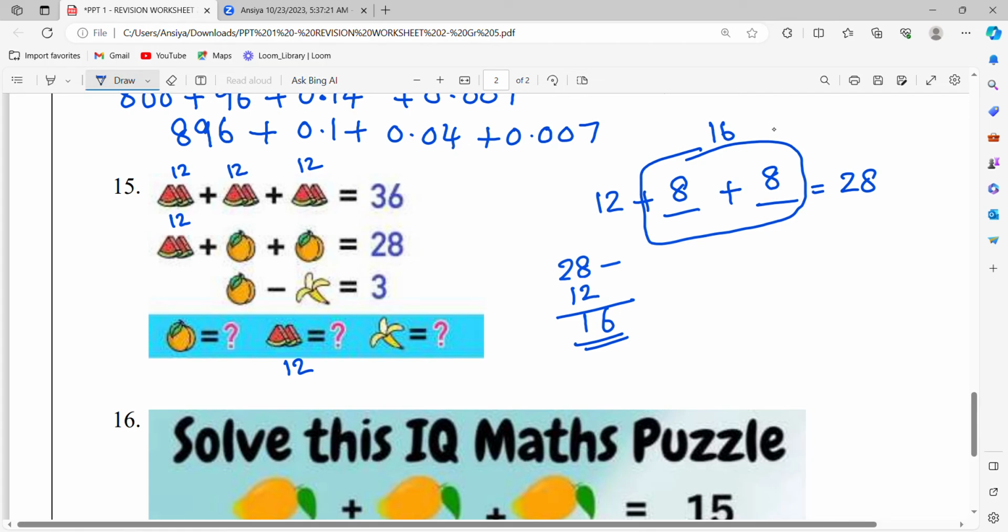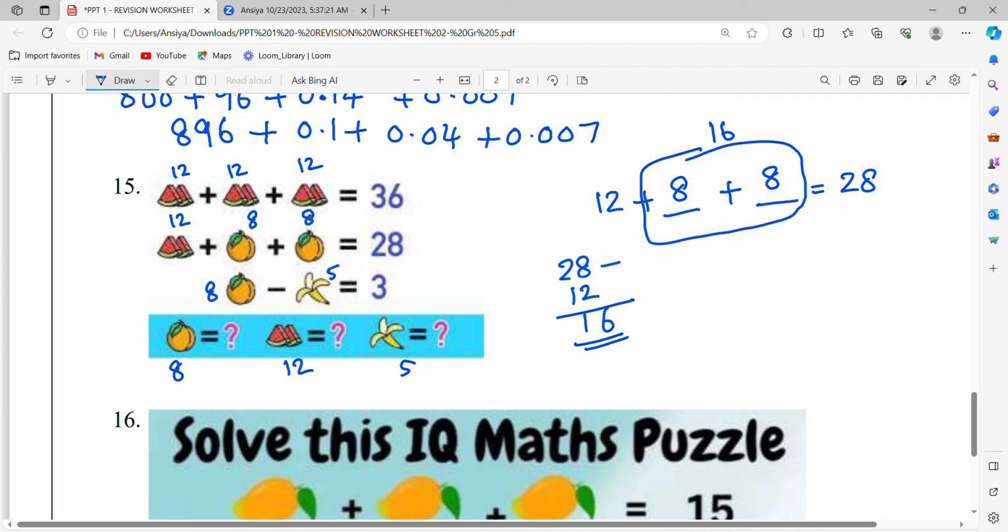Okay, so first you check what's 28 minus 12, you get 16. We cannot say one peach is 16. There are two peaches, two fruits, so both together are 16, so it's half and half. So this is 8 and then 8, so down also 8 and here also 8. Now the third line, 8 minus banana is 3. Simple, think: 8 minus which number makes 3? 8 minus 5 is 3, right? So that's how the beginning clue alone, you have to be very careful.